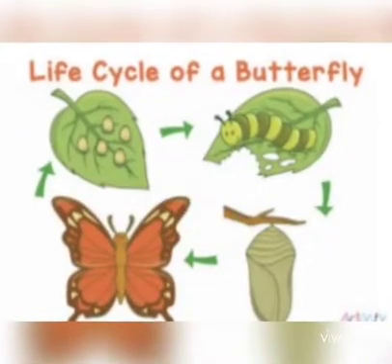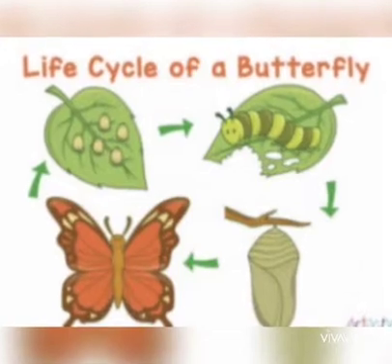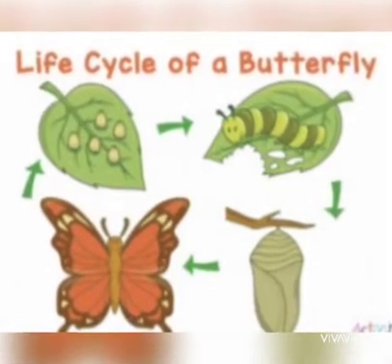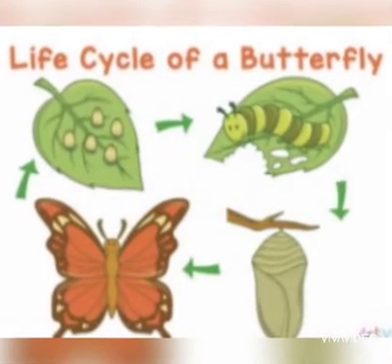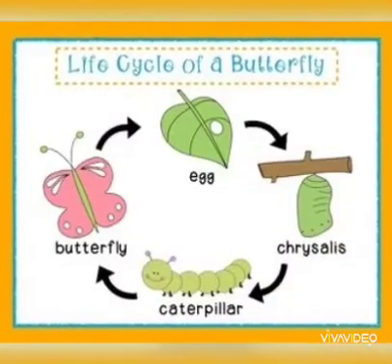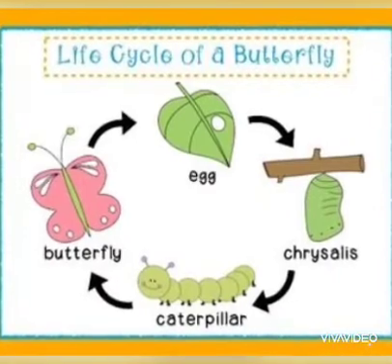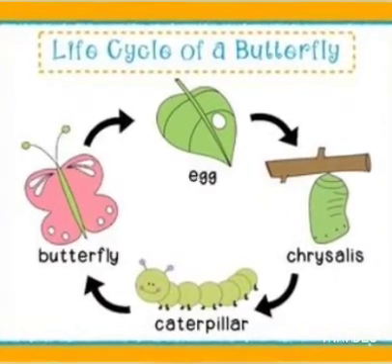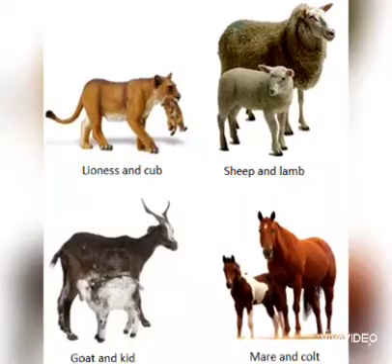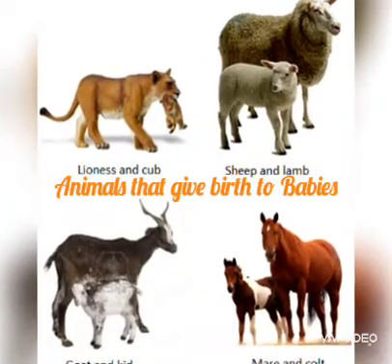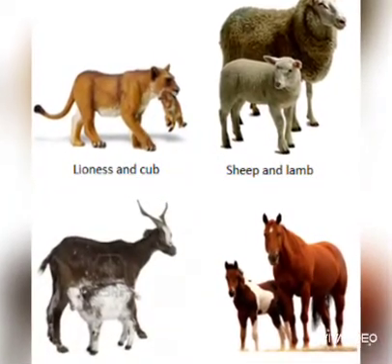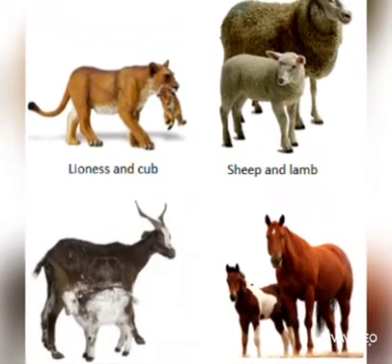Next, we are going to talk about the life cycle of a butterfly. See, the butterfly also has many amazing stages in its life. The eggs hatch, they become the caterpillar, the caterpillar becomes the pupa, and then the pupa becomes an adult butterfly.